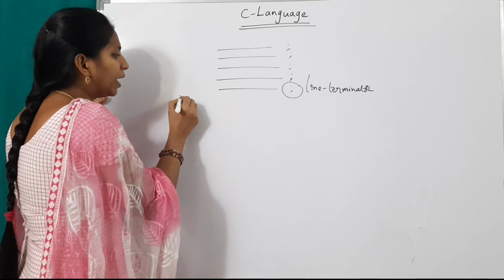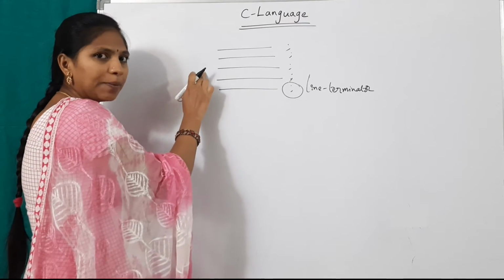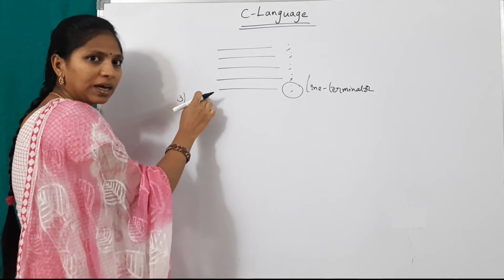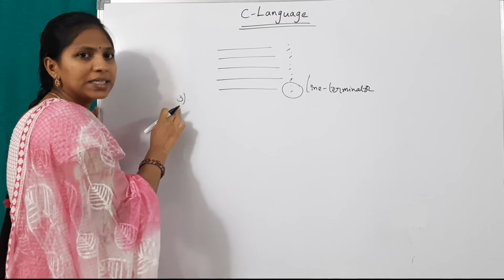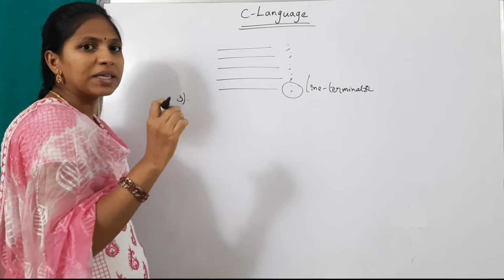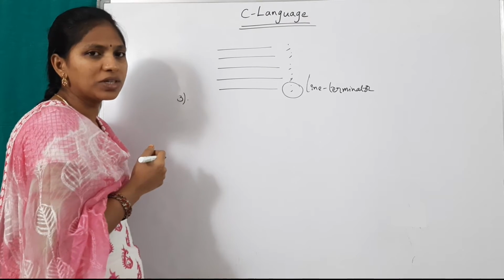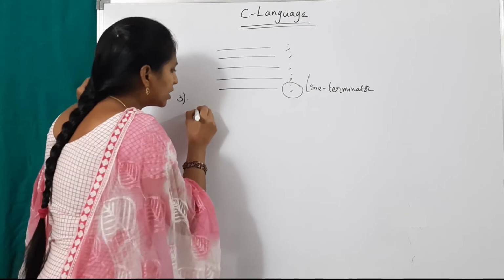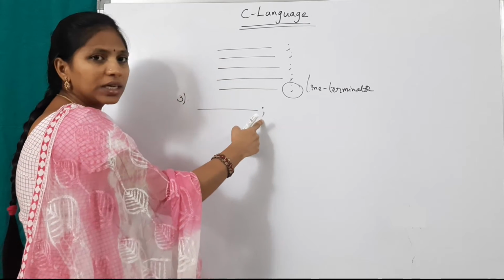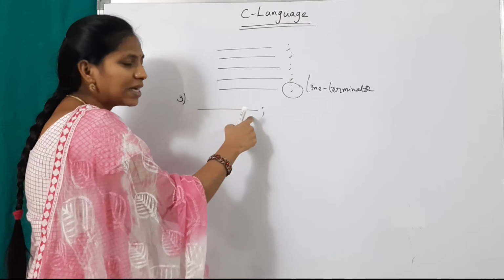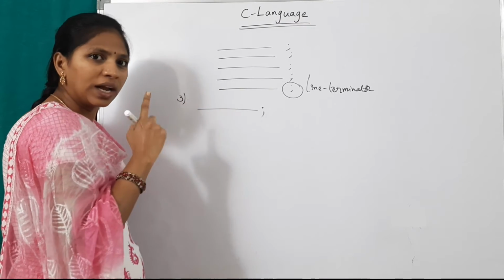And the third point is, what is the first point? C is strictly case sensitive. What is the second point? Each and every statement ends with a semicolon symbol. And the third point is compound statements must be within flower brackets. What is meant by a compound statement? Suppose this is only one statement. Each and every statement ends with a semicolon. This is called a single statement, or instruction, or a command.